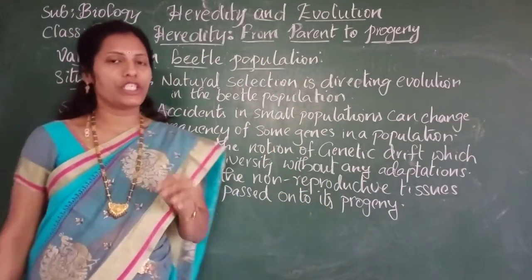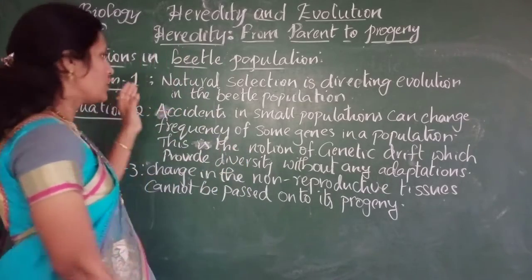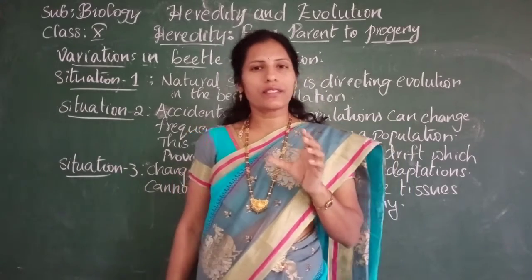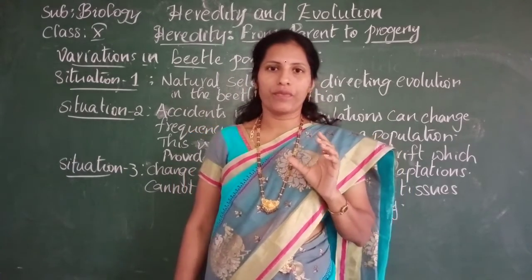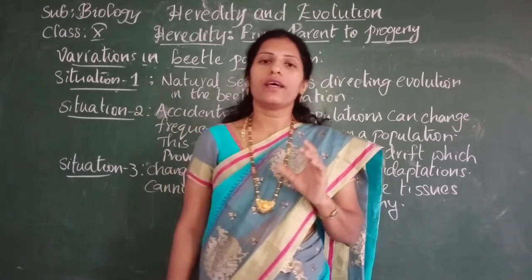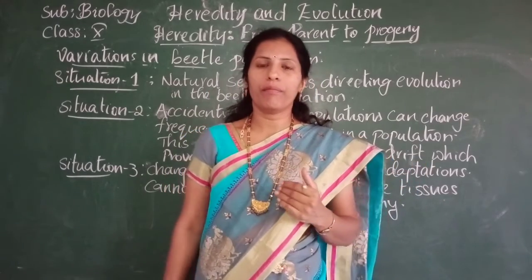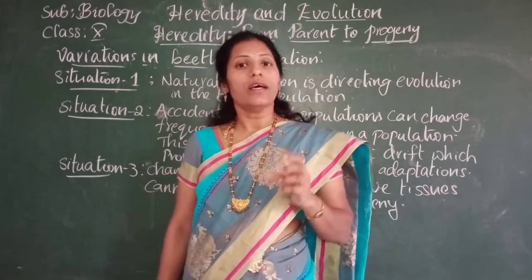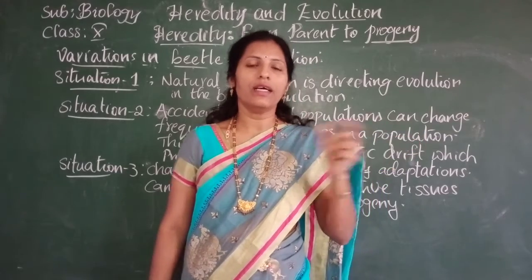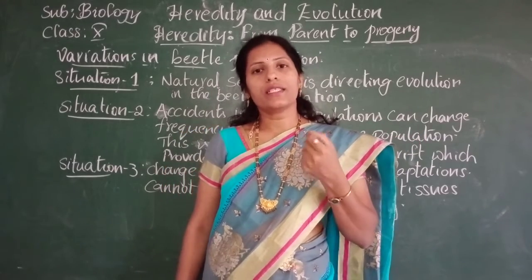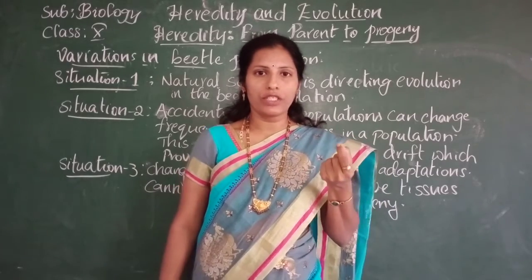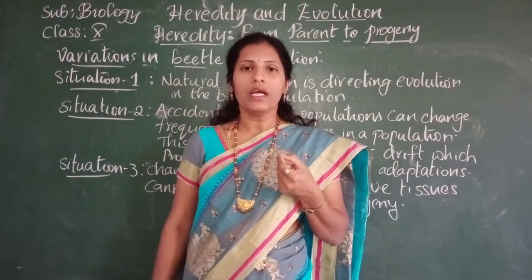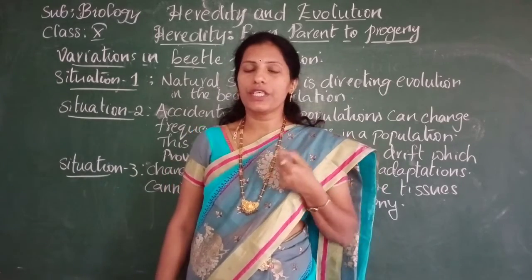Here we have taken three situations, and we are discussing the first situation. Let us consider a population of 12 beetles, red in color, living in green bushes. Because they are red, they can easily be identified by crows, because crows eat the beetles. The crows are eating the red beetles, and slowly the red beetle population is decreasing.